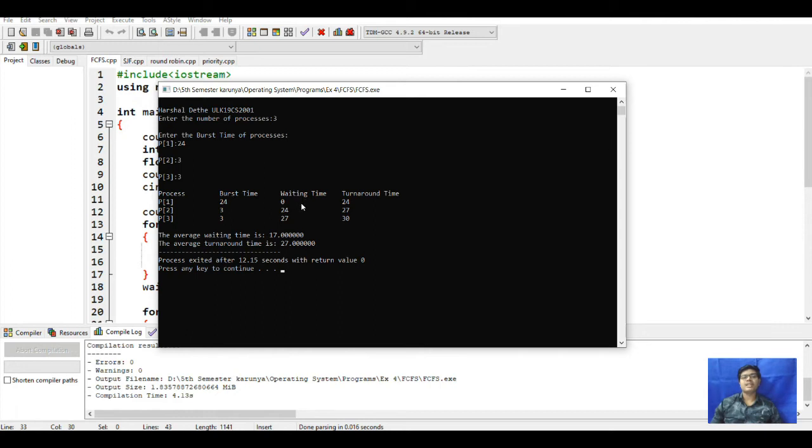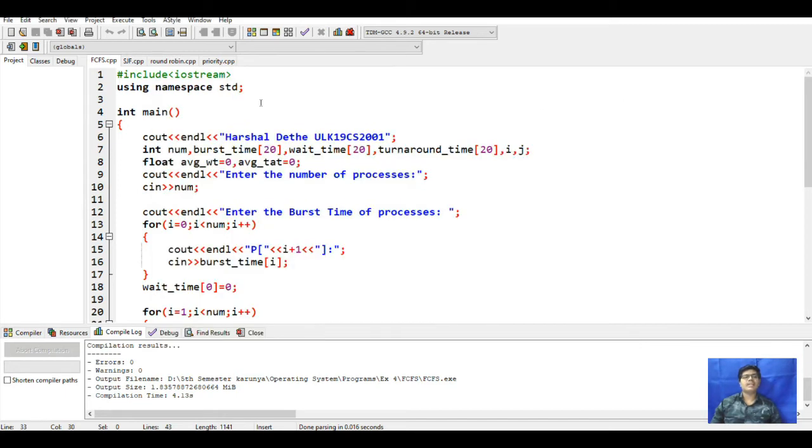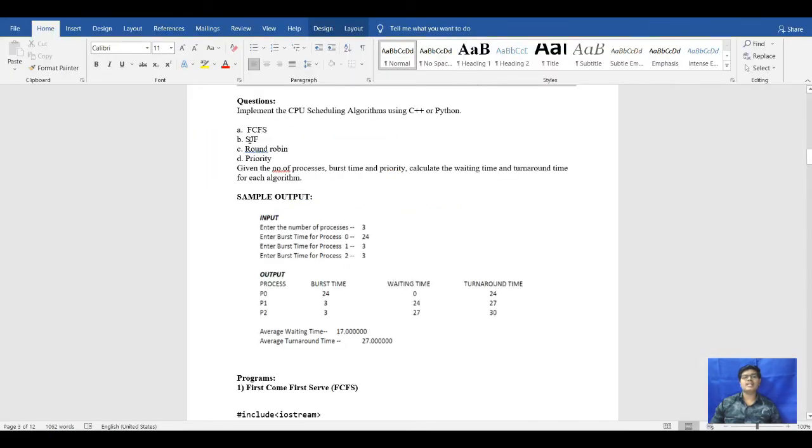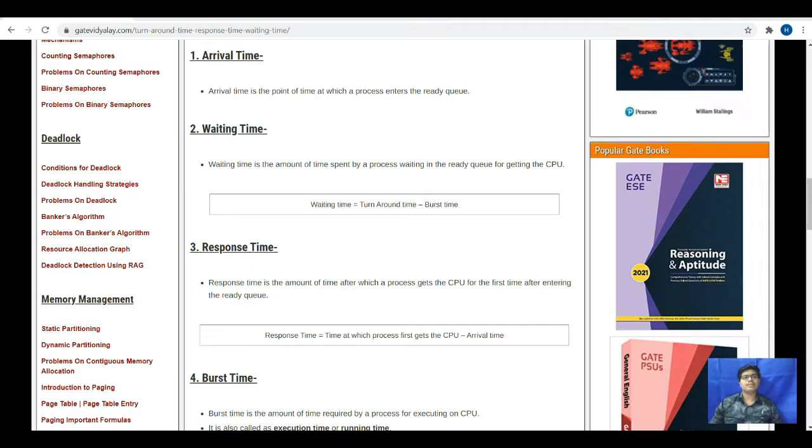So after calculating the turnaround time, burst time minus arrival time, it will show the average waiting time, that is 17 milliseconds, and the average turnaround time, that is 27 milliseconds. Next we will go to our next program, that is shortest job first.